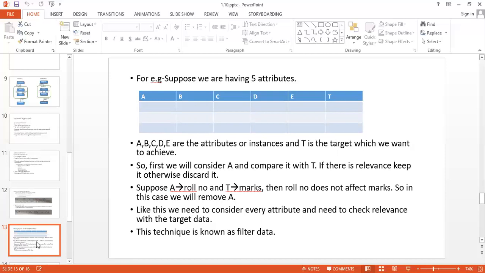A doesn't affect T, so we can remove A. By removing A, we remove one feature and reduce the complexity of the data set. Likewise, we need to consider every attribute and check its relevance with the target data. This technique is known as the filter method.